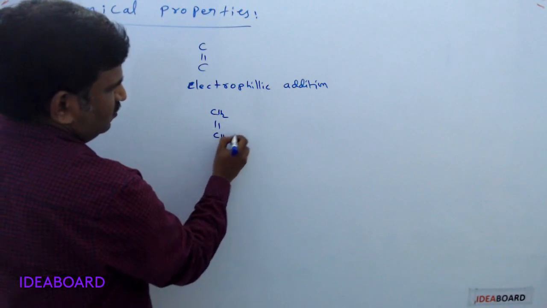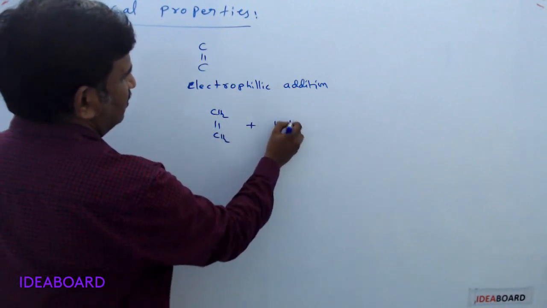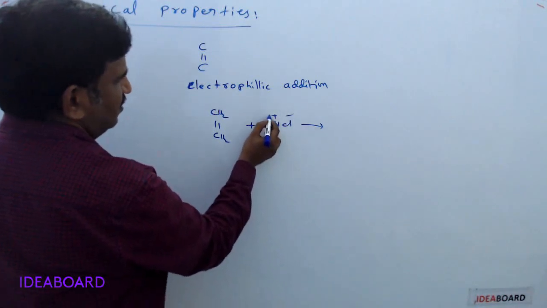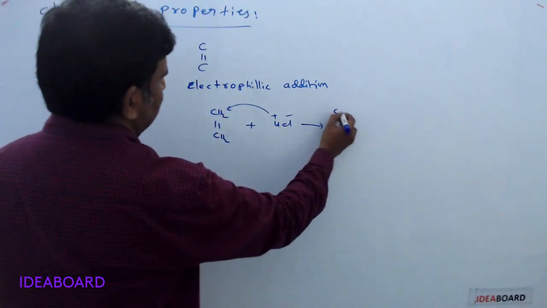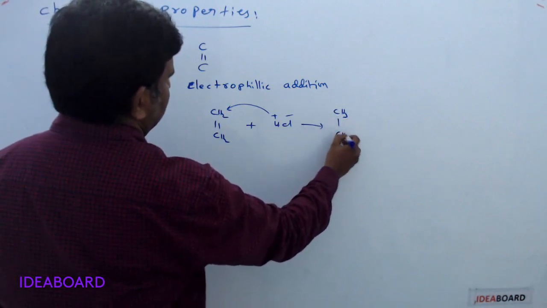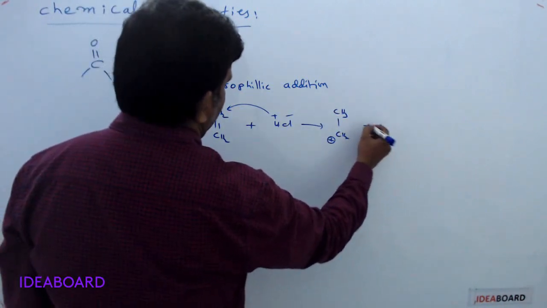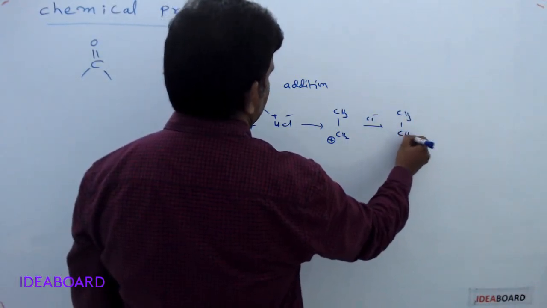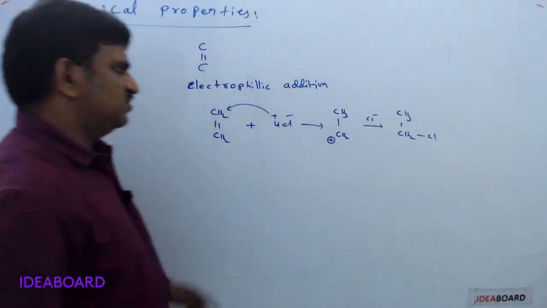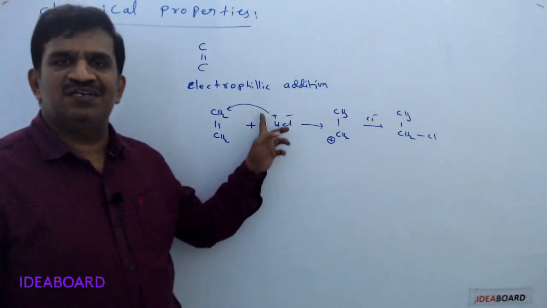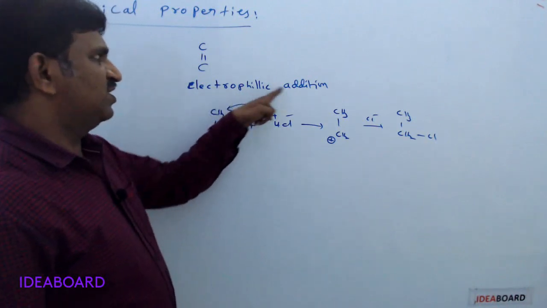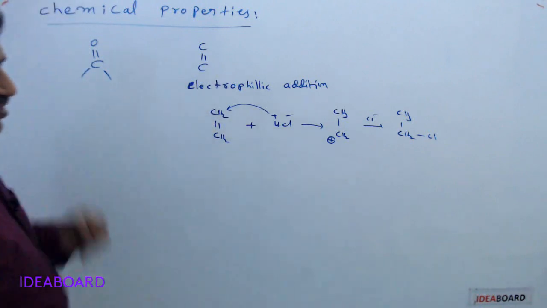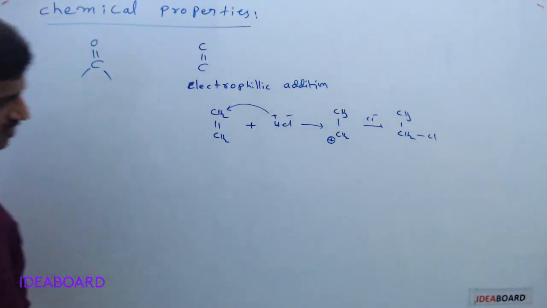For this I simply give an example. If you take CH2 double bond CH2 and add HCl, first H plus and next Cl minus are added. If H plus is added, we get the CH3 CH2 plus carbocation, and next Cl minus is added at this place, giving CH3 CH2 Cl. H plus is the electrophile, and since the electrophile is added first, this is called an electrophilic addition reaction. When there is unsaturation, you have electrophilic addition.